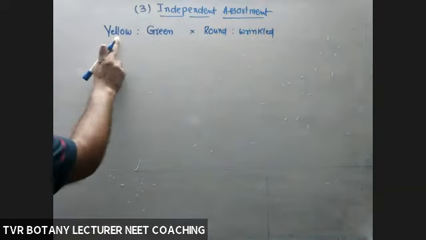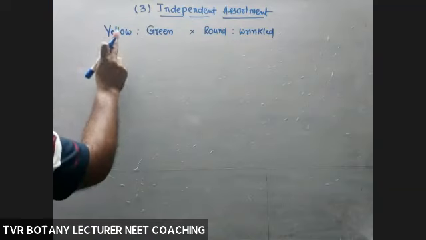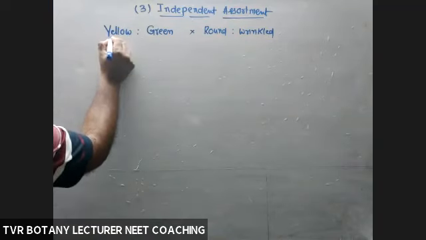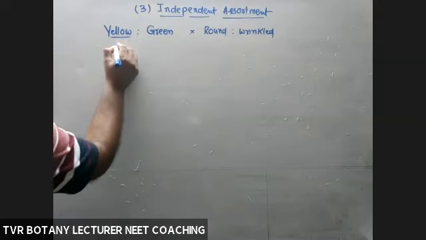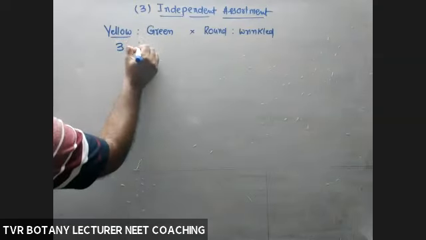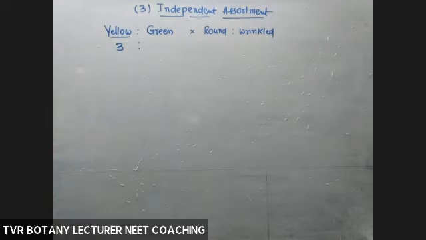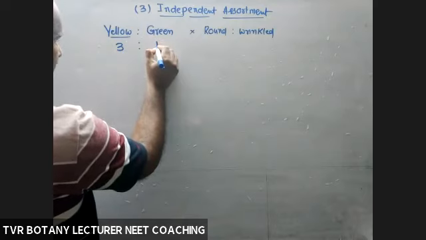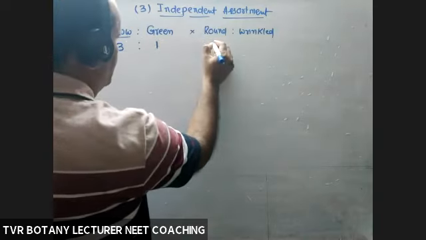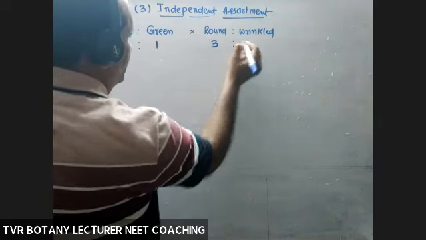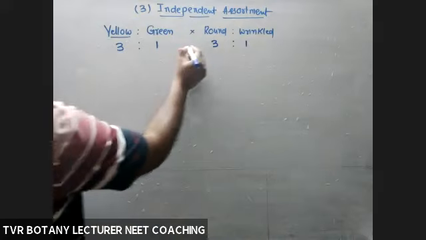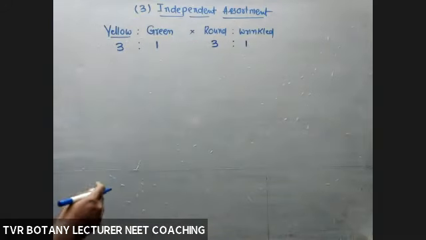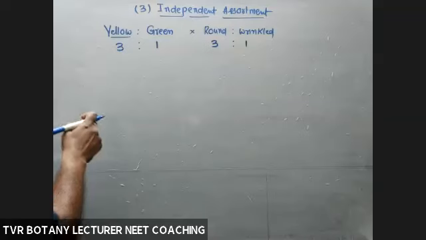The total number of F2 plants is 16. What about the total number of plants with yellow? Yellow probability is 3 by 4, so 12 by 16 actually. So this probability is 4 by 16 multiplied with this one. Multiply these two things and we'll get individual probabilities. It was given there; again, they discussed.